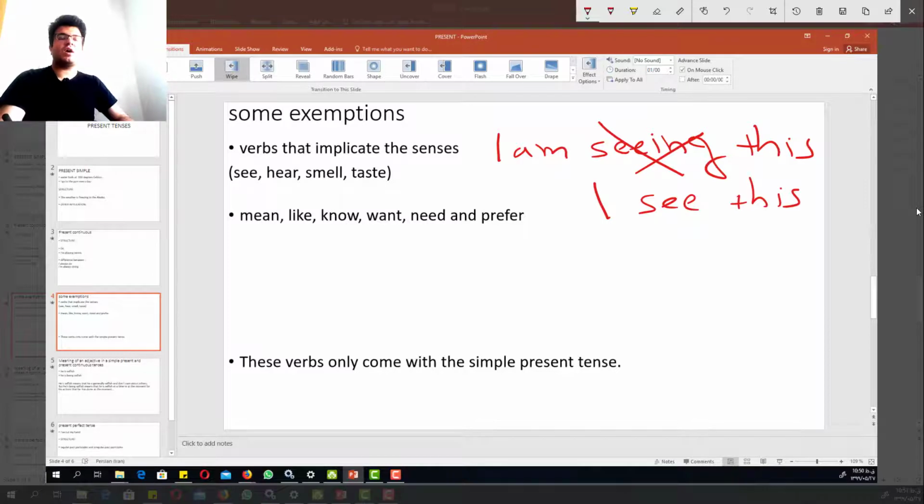Likewise, I'm hearing, I'm smelling, I'm tasting. These are all verbs that we can use only with the simple present and not with the present continuous. The other verbs are mean, like, know, want, need, and prefer. We cannot use them with the present continuous either. For example, we cannot say I'm knowing you. We just say I know you. So keep that in mind.